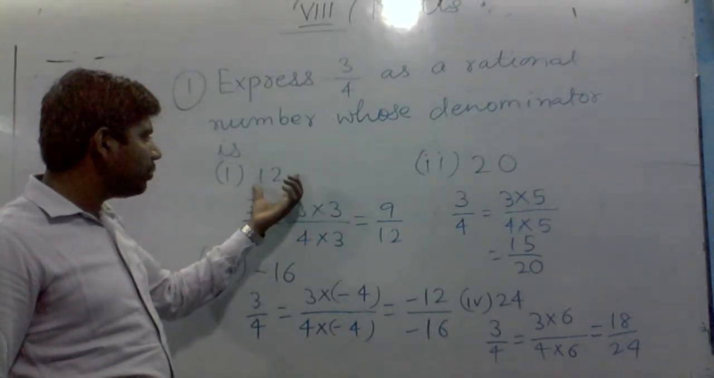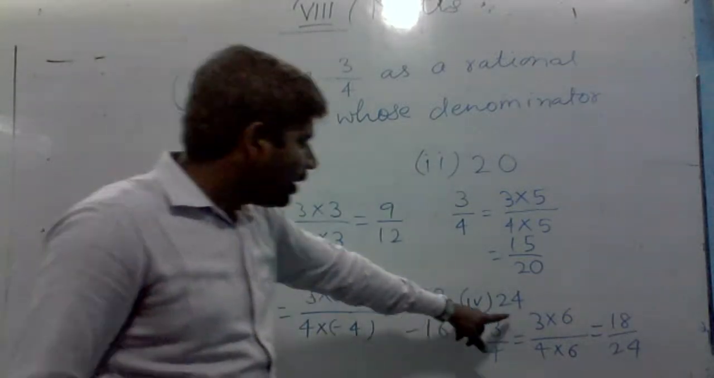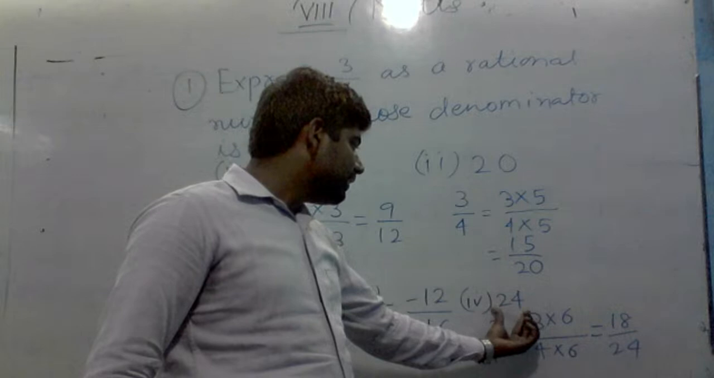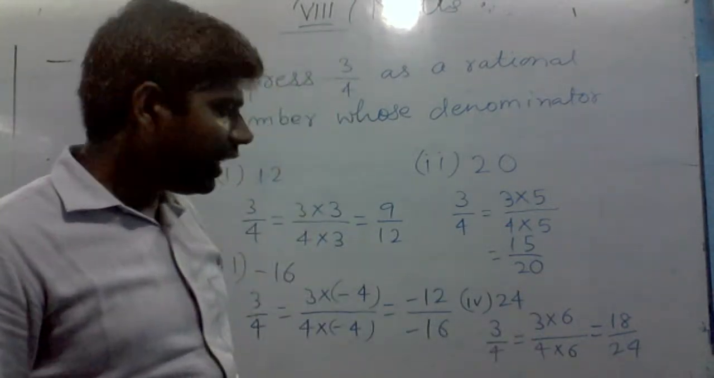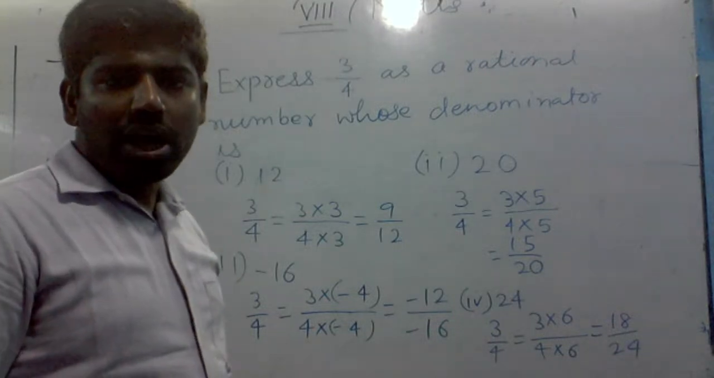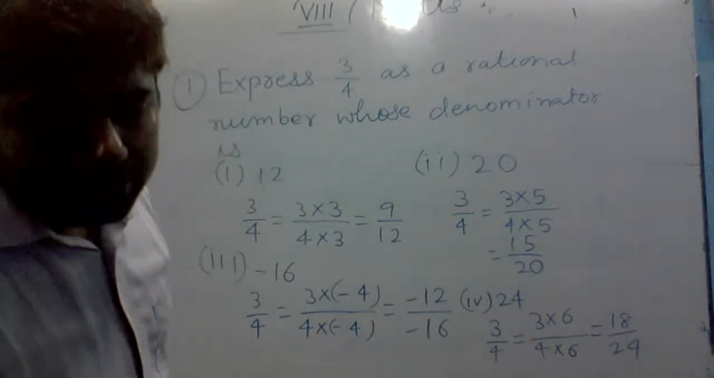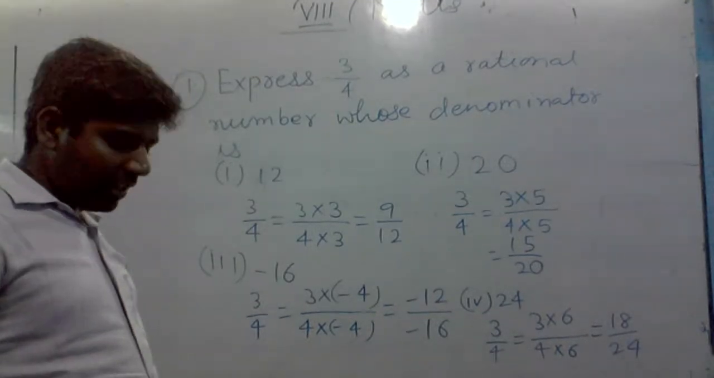Okay, so there were 4 numbers given. Denominators should now be equal to 12, 20, minus 16, and the fourth one is 24. And there was a mistake, it should be 24. Okay, so make it correct. Everyone, note it. Then we will move to the next topic.